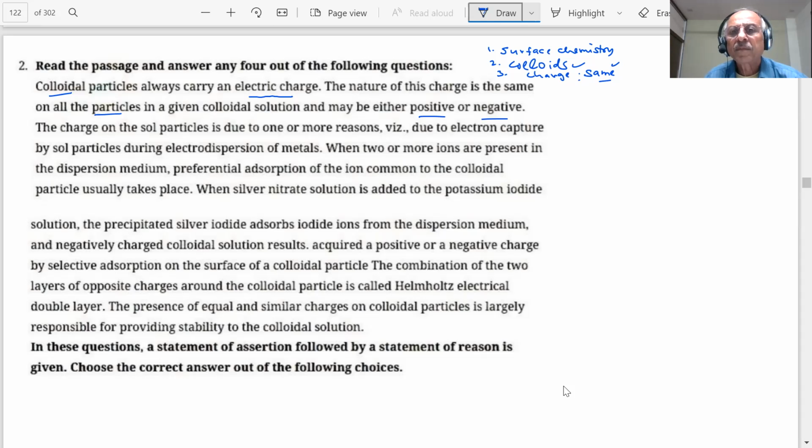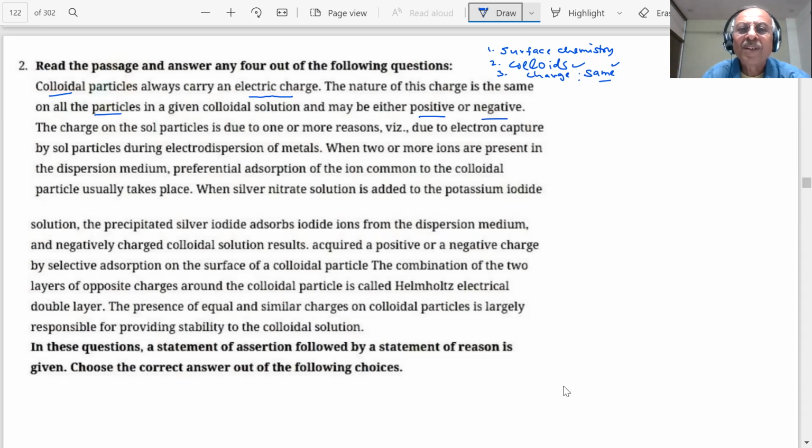Sir, I think they have positive charge. They are positive. There are negatively charged colloidal particles also. Yes, sir. Open the NCERT book. There is a table: negatively charged, positively charged. Two types of charged particles are there.